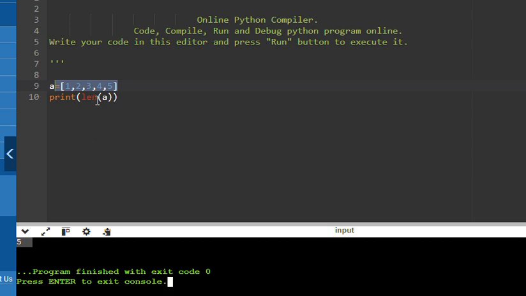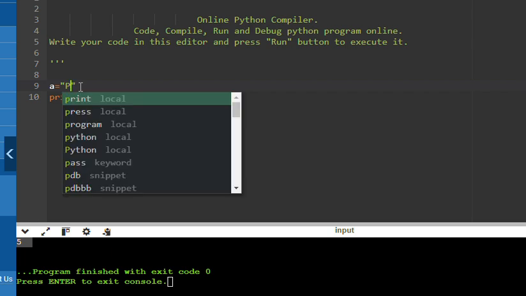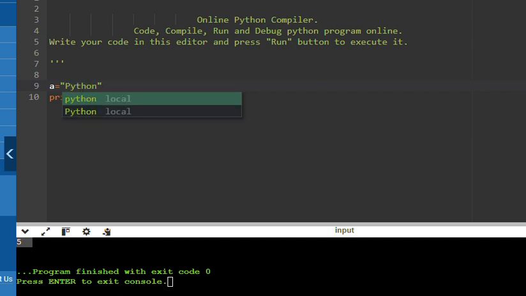By using this len function we can find the number of elements in a particular array. Now let's try the string type, the text. Let's consider one string element, Python, and let's find the length of the characters. How many are there? Yeah, 6. So we have 6 characters in Python.